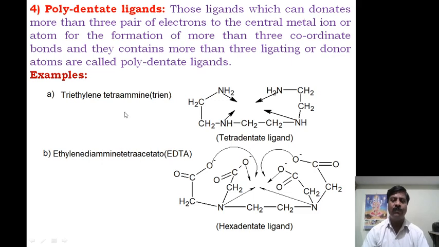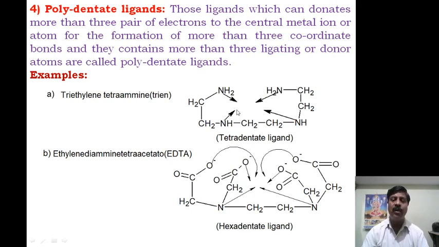Now here the first one is triethylene tetraamine, triene, we are giving that as an example. Therefore triethylene means here the ethylene groups are three, 1, 2 and 3. In triethylene tetraamine, here nitrogen atom, here amine group, here amine group, that is four amine groups are there.